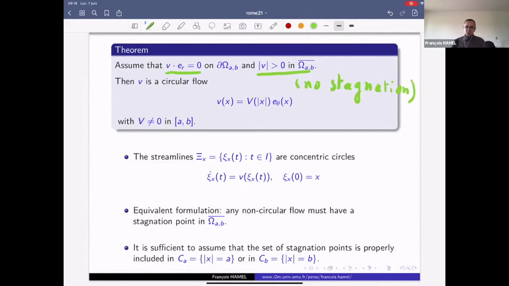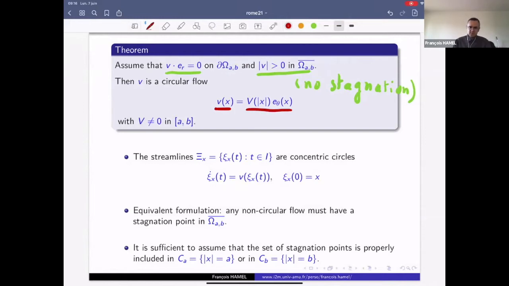And then the conclusion is that the flow is a circular flow, which means that at each point x, the flow is parallel to the vector e_theta with a magnitude which only depends on the norm of x because of the incompressibility condition. This magnitude is a function capital V of the norm of x, and of course, capital V does not vanish by assumption.